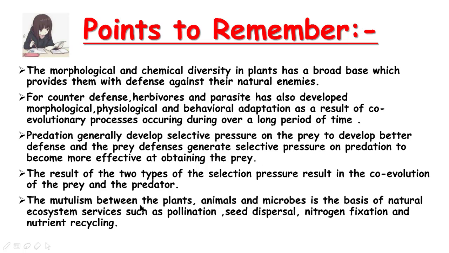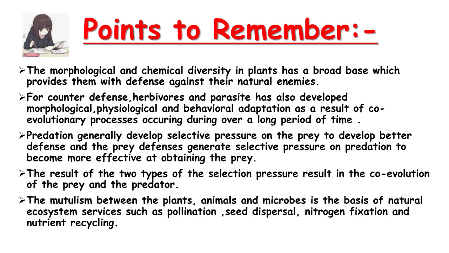The mutualism between plants, animals and microbes is the basis of the natural ecosystem. Services such as pollination, seed dispersal, nitrogen fixation. What is nitrogen fixation?